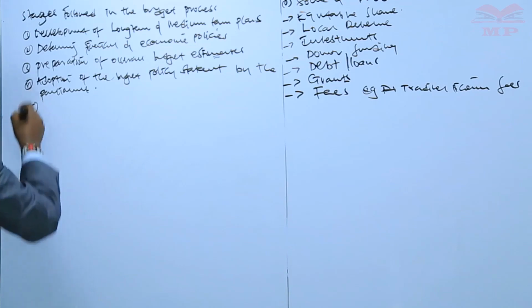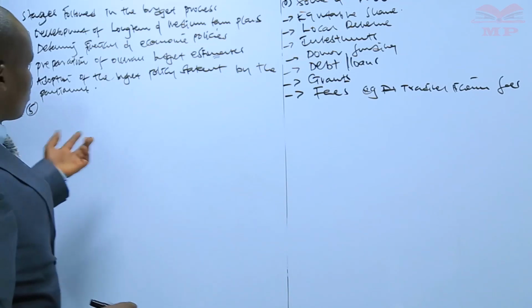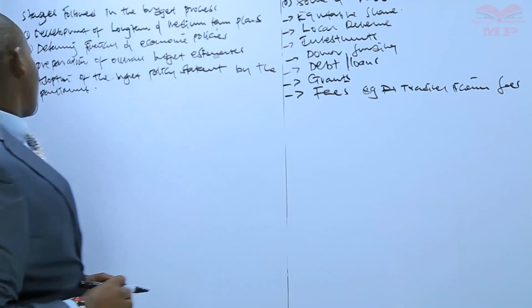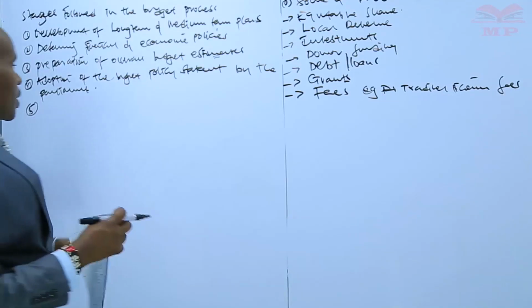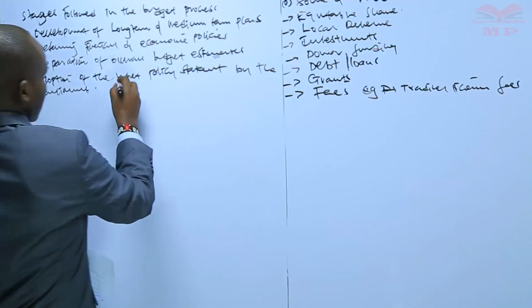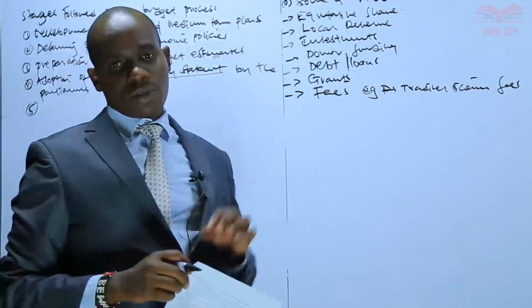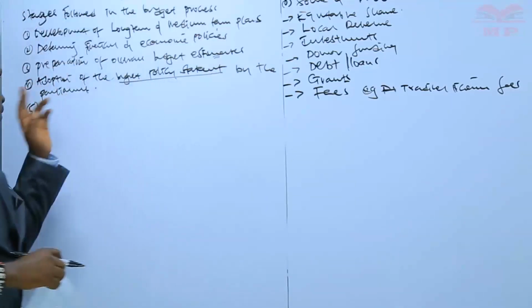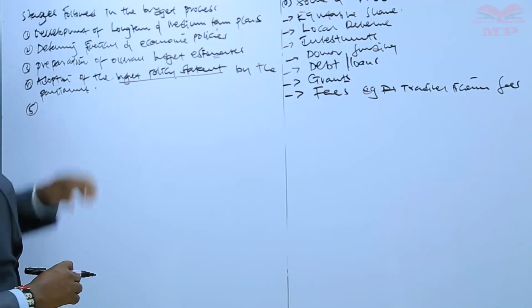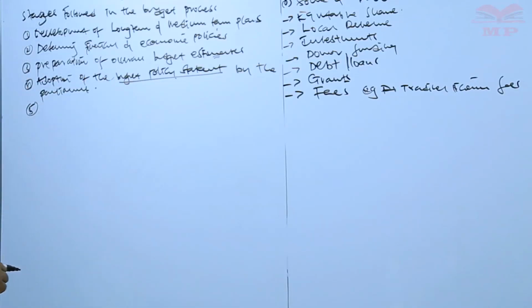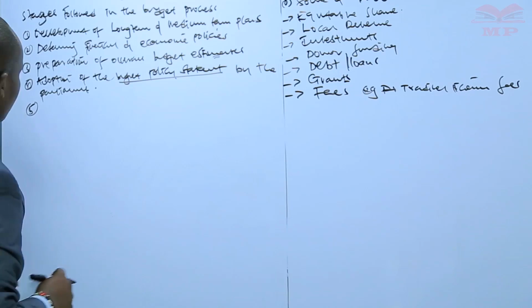We have to take the budget policy statement to ensure that it is in accordance with the set rules, that is, as per the constitution. That's why it has to be adopted by the members of parliament so that it can agree with our constitution.